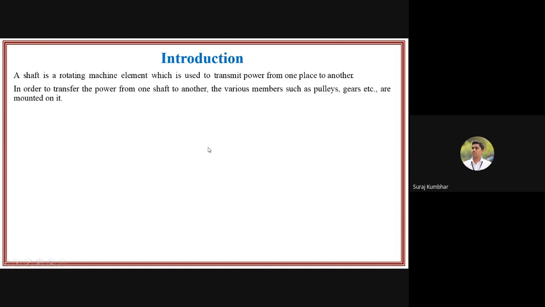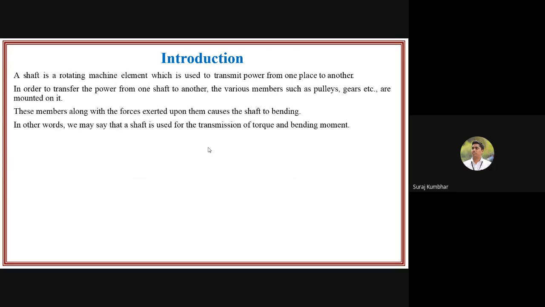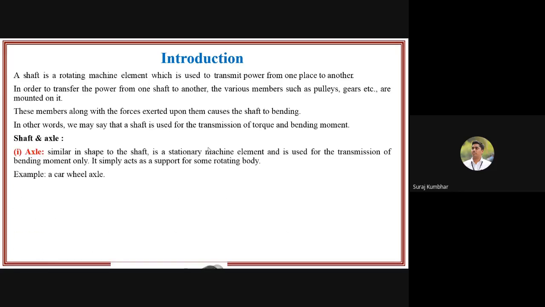So what is a shaft? It is a rotating machine element which is used to transmit power from one place to another. In order to transfer the power from one shaft to another, various members such as pulleys and gears are mounted on it. These members, along with the forces exerted upon them, cause the shaft to bend. So bending will take place because of the pulleys and gears mounted on it. Due to that bending, sometimes the shaft is used for the transmission of torque and bending moment as well.